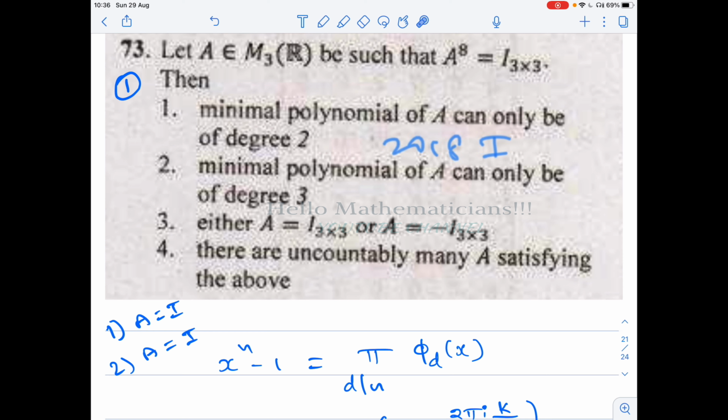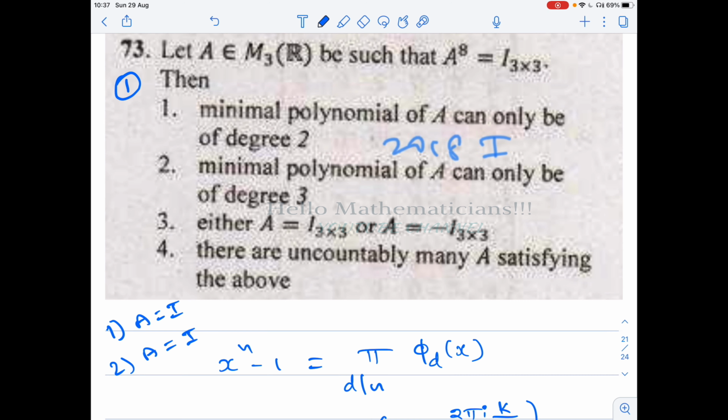Let's see how to attack this problem. So it is given that A satisfies A power 8 equal to identity. Whenever this kind of problems are given, first you look for simple examples of matrices that satisfy this condition, A power 8 equal to identity. What is a simple example? You can take A to be the 3 by 3 identity matrix. Then identity power 8 will again be the identity matrix. Correct. Therefore, the identity matrix satisfies this condition. And what is the minimal polynomial of the identity matrix?